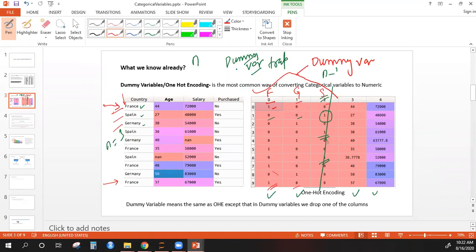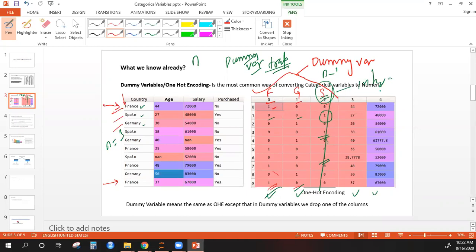When you don't exclude, the equations become unsolvable. Okay, it's called indeterminate equations. Okay, an indeterminate set of equations which cannot be solved. Okay, so that is known as the dummy variable trap. So to avoid that, we drop one of the columns and then we solve the equations, then the equations become solvable, and then we can evaluate the equation and get the intercept, get the coefficients with respect to each of the dummy variables that we have created, and the coefficient for the column that you have dropped, you get it from the intercept. Okay, so this we already know.